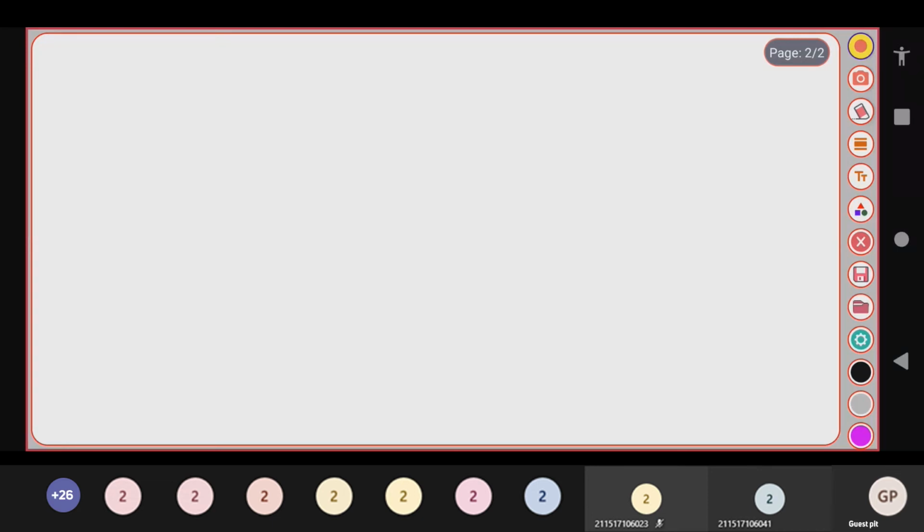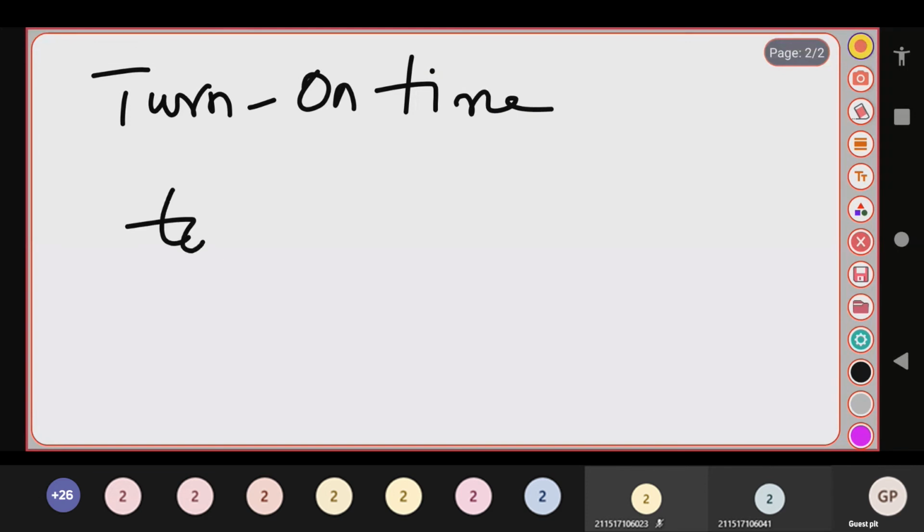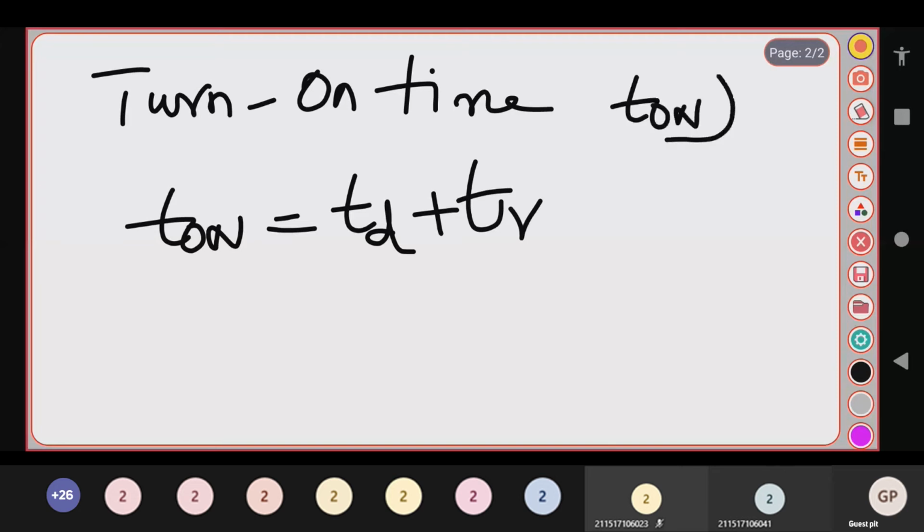Let me start again. This is your turn on time. What is your turn on time? About the turn on time, T on is equal to TD plus TR. The notation is T on.